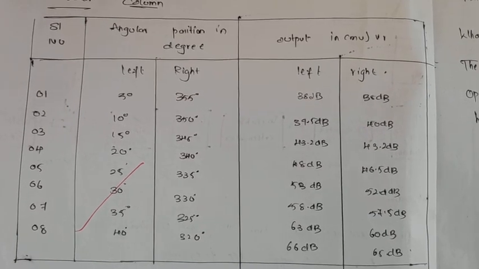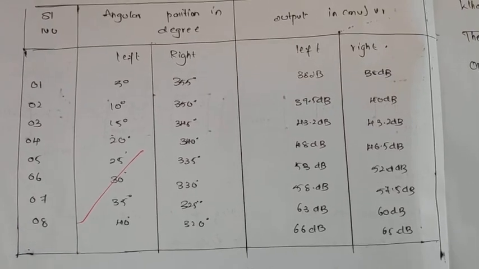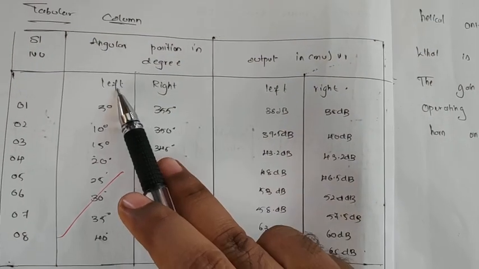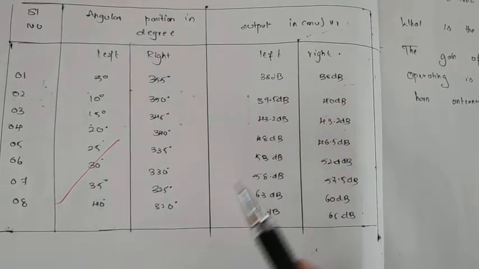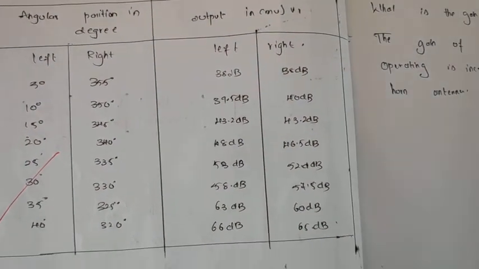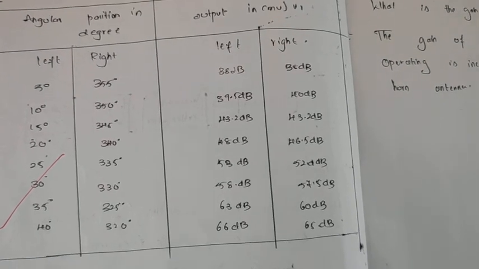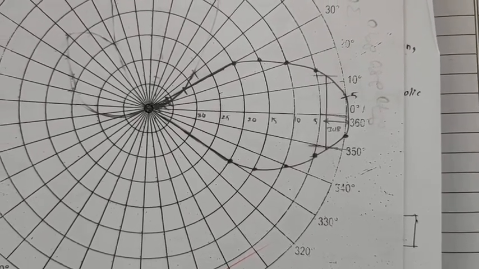So like this, we need to take the readings for different angles. Okay, so here you can observe for left rotation and right rotation. So for left rotation, these are the powers, and for right rotation, these are the measured powers. Okay, so now we need to plot the radiation pattern. So like this, we need to plot the radiation pattern.